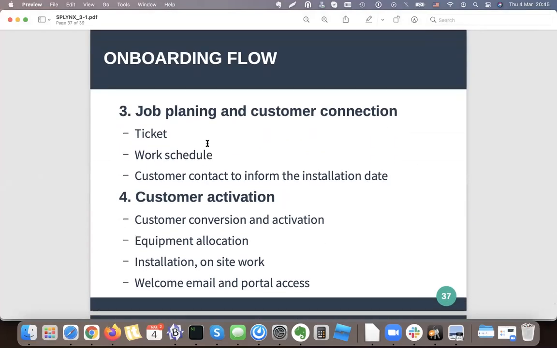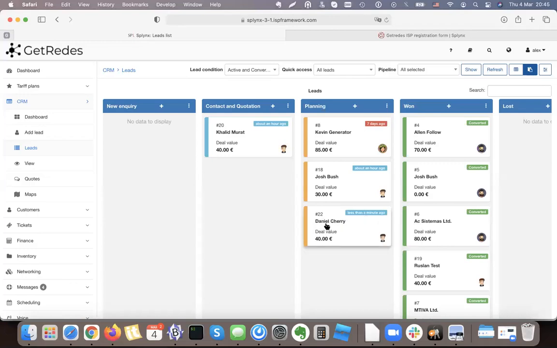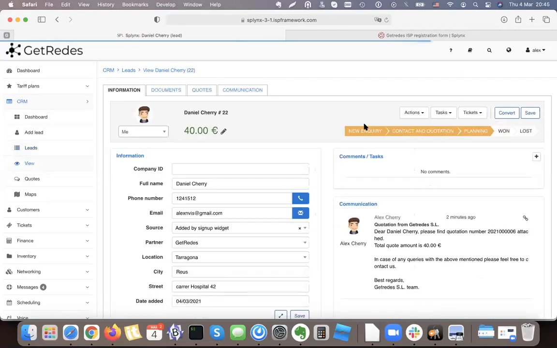Planning stage. I'm a salesperson. I cannot make him a schedule, and I don't know who will install it. So what I need to do is push it forward to my installers or to my planning department. The one option for how I can do it is to create a ticket.